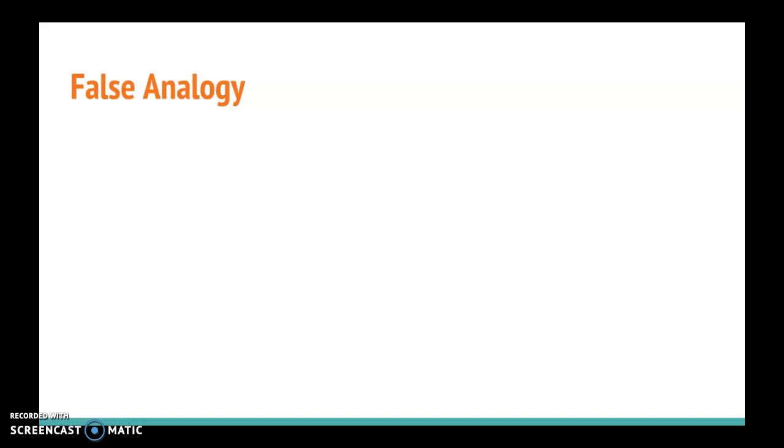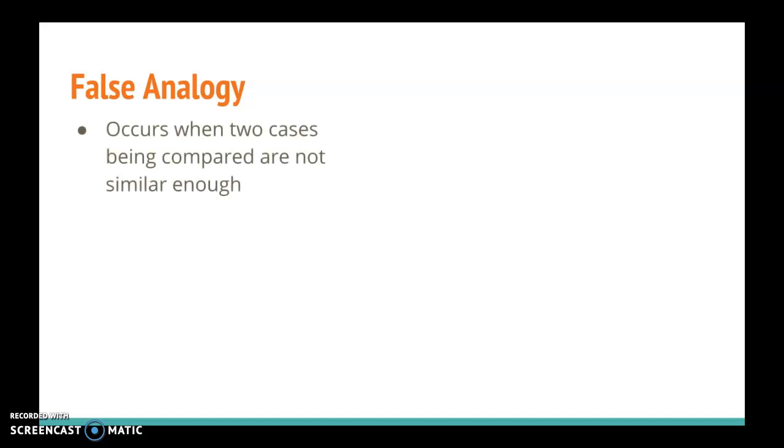You may recall that we talked previously about analogical reasoning, which was a form of inductive reasoning where we compared two cases, drew on the similarities, and drew a conclusion based on the similarities between those two cases. The false analogy is a fallacy that comes out of analogical reasoning. The false analogy occurs when two cases that are being compared are not similar enough to warrant the comparison.